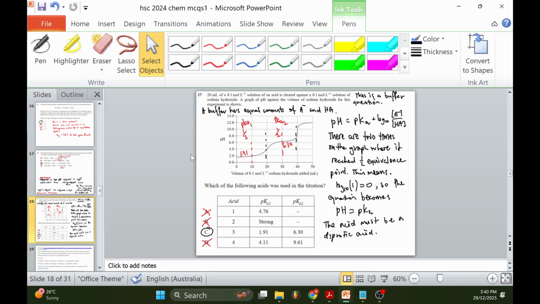The pH equals pKa. And so we just simply read off from the graph. The first pKa, pKa1, happens at 10 mL, which is 1.91. 20 mL from 10 mL is 30 mL, pKa2, so that is at 6.30. So the answer is C.